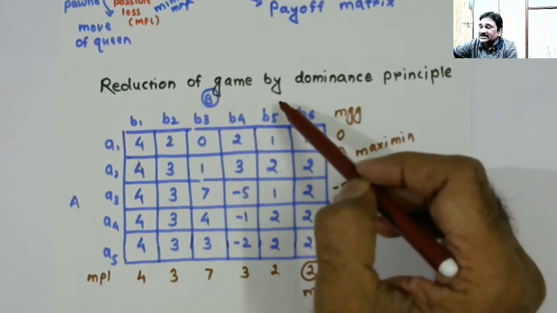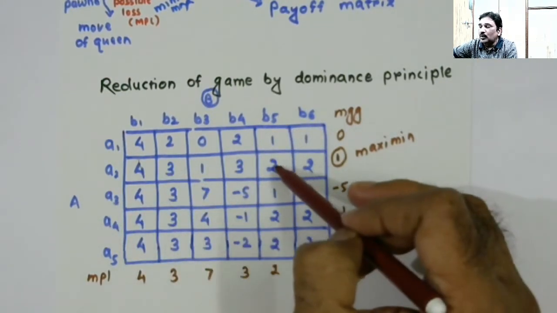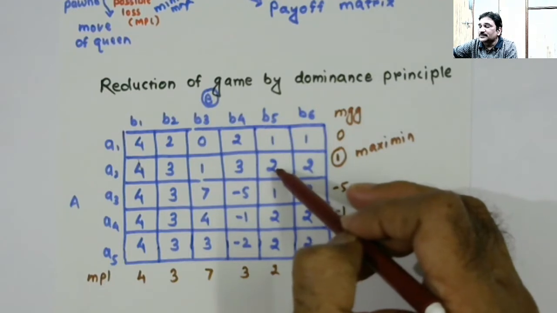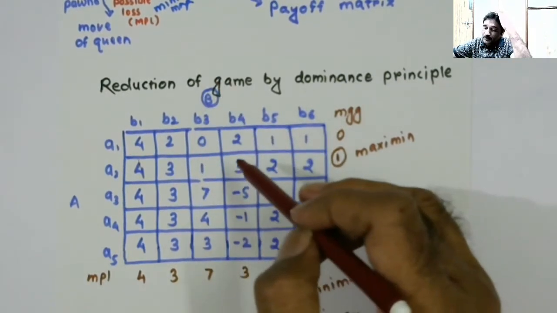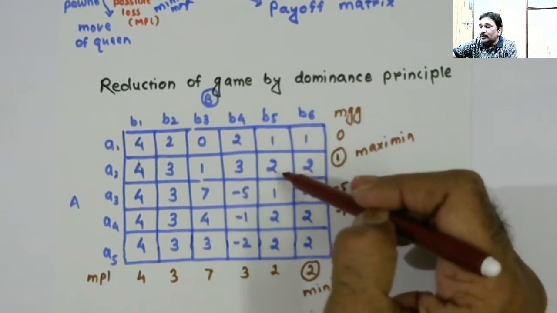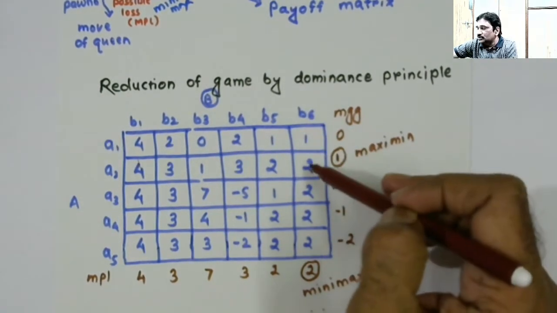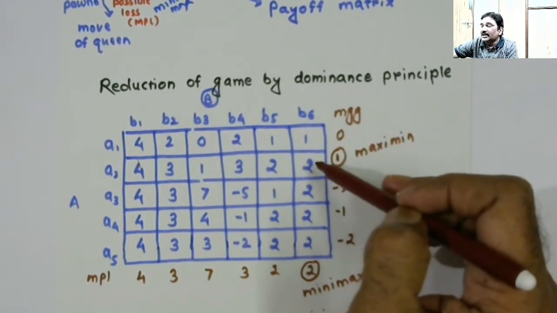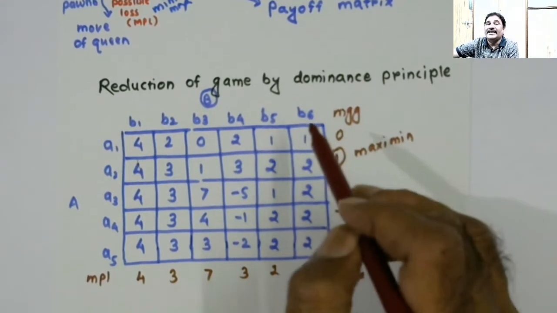If player B selects B5 and player A selects A2, the gain to player A is 2, as against if he had selected A1. So gain by playing A2 is more than by playing A1. Here also the gain to player A is more if he plays A2 as against A1.